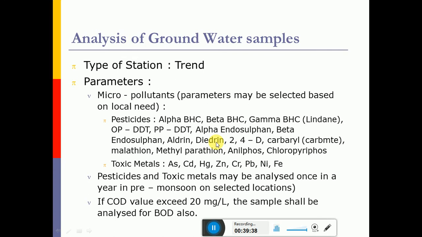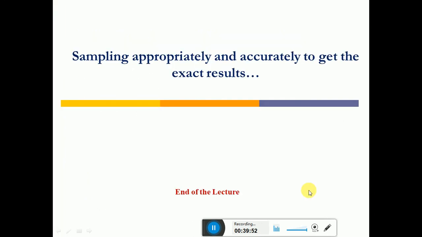So as we have seen, the necessity of sampling, various types of samplers, the frequency of sampling, how to sample, what should be the size of the containers, what are the preservation techniques, and the different types of parameters. So let us stop at this stage.